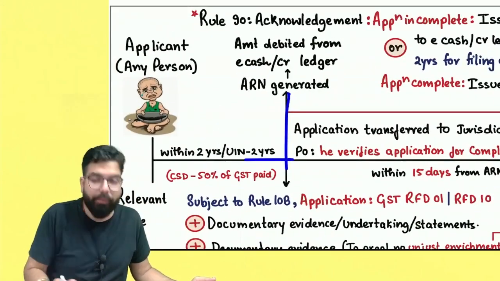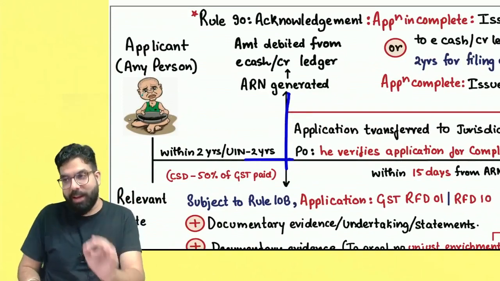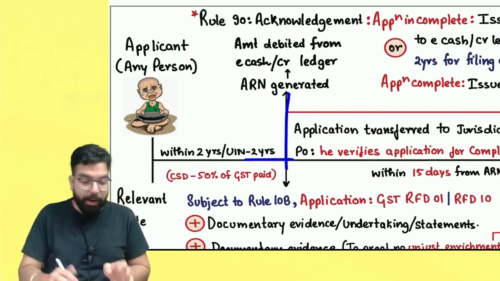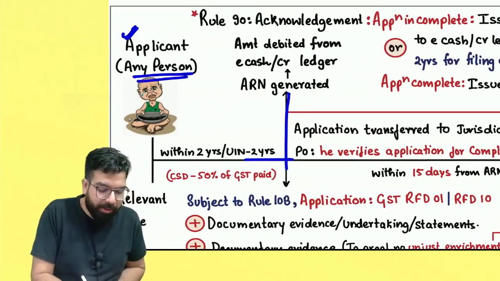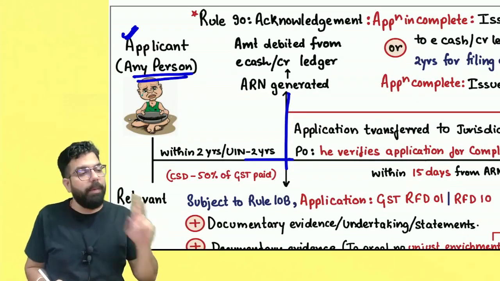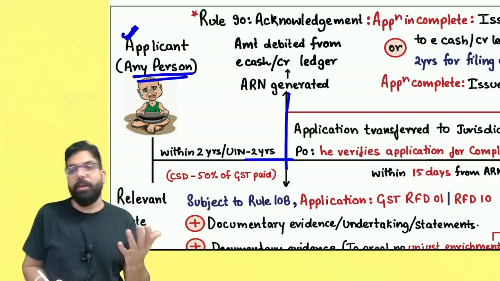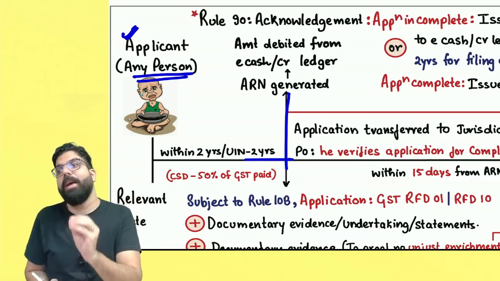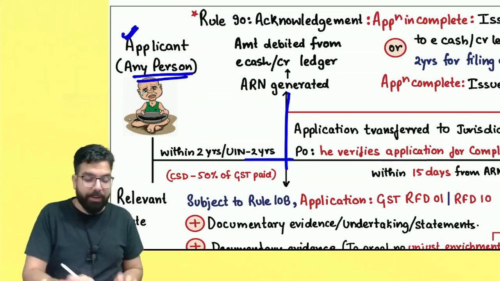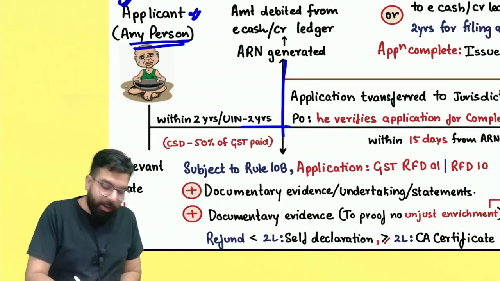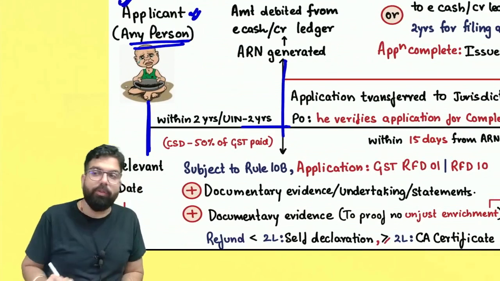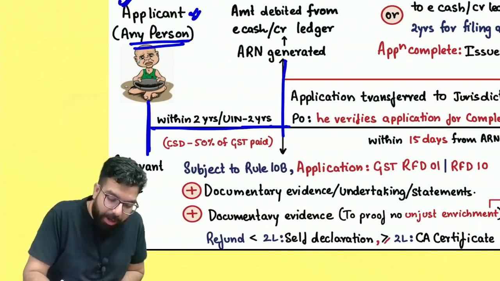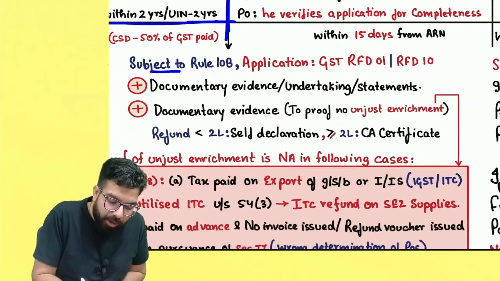Everyone over here. First of all, for taking your refund, there always has to be an applicant who wants to take the money back. So, sir, an applicant can be any person. It can be a supplier, it can be a recipient, it can be a registered person, it can be an unregistered person. Whoever wants the money back from the government has to apply, and that person is known as an applicant. Sir, an applicant always has to file a refund application within how much time? 2 years.